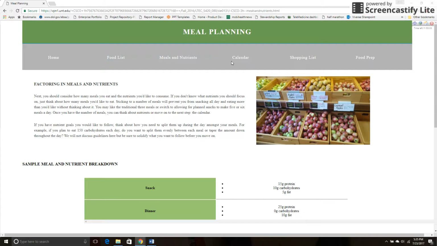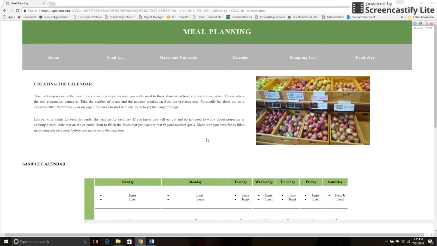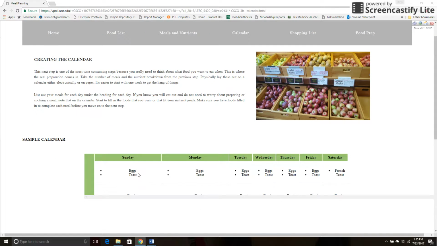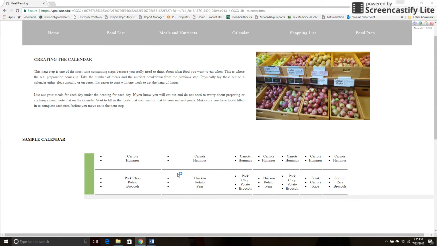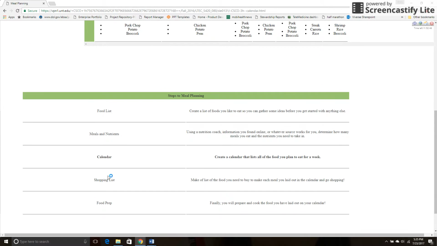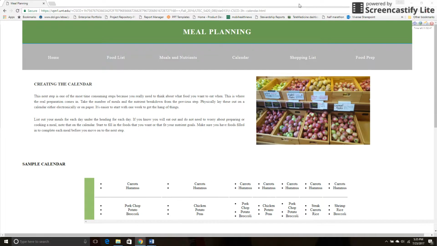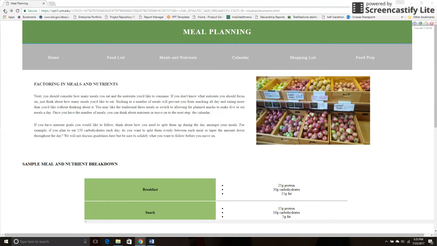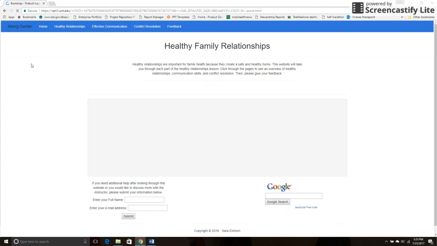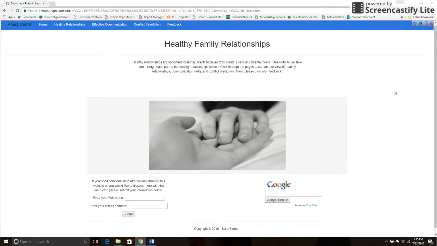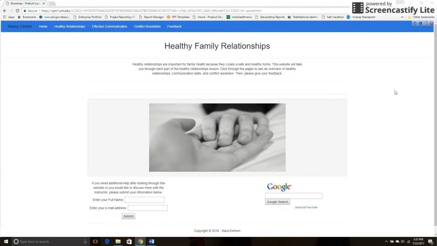And that's the same through each of these pages, which takes you through the steps, and you'll see this middle section changes. Obviously the content up here changes as well, but here's the sample calendar, and then again on the calendar page, all the way through to the rest of the steps of meal planning. For assignment 4, this website is about healthy family relationships.